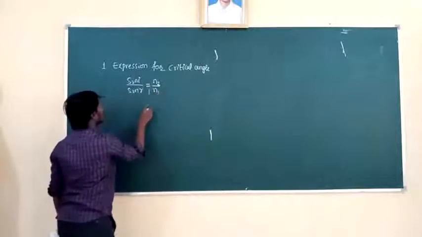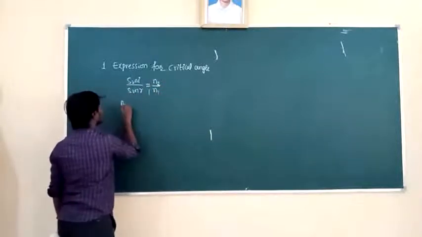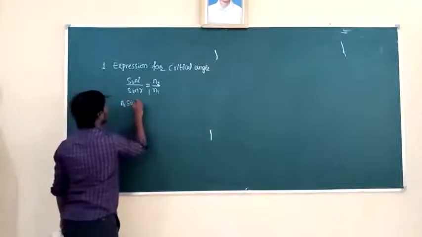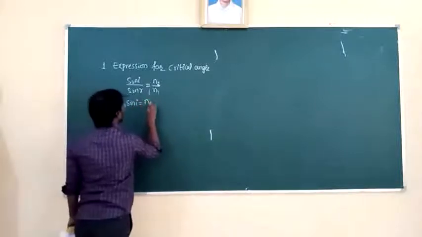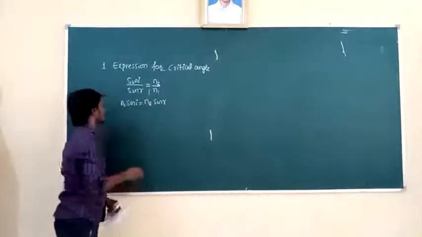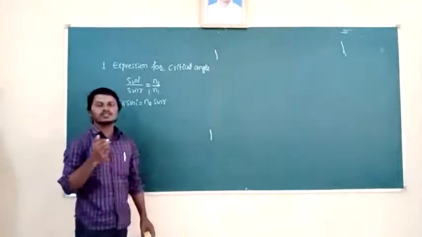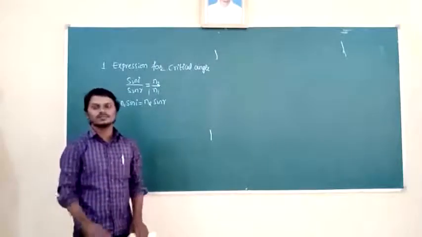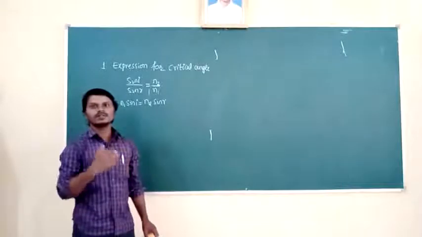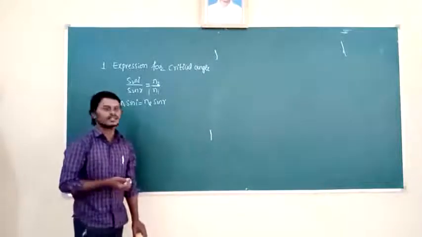So I will take n1 to the left hand side and sin r to the right hand side. We will get n1 sin i equals n2 sin r. So here n1, what is first medium for the total internal reflection? For the total internal reflection, first medium is a denser medium because the light is traveling from denser medium to rarer medium, means second medium is rarer medium.